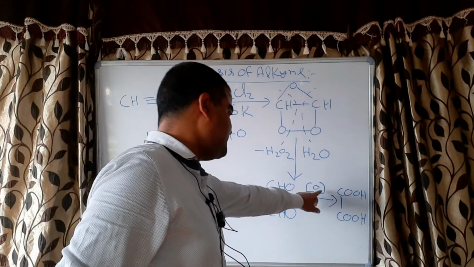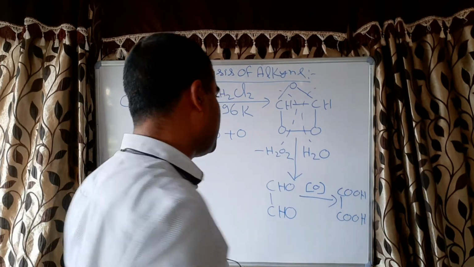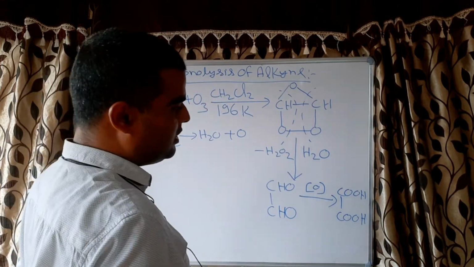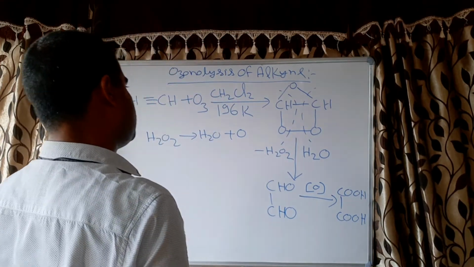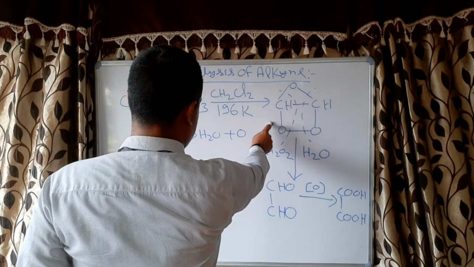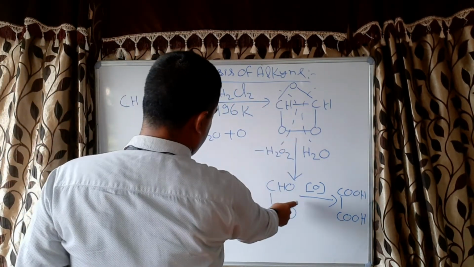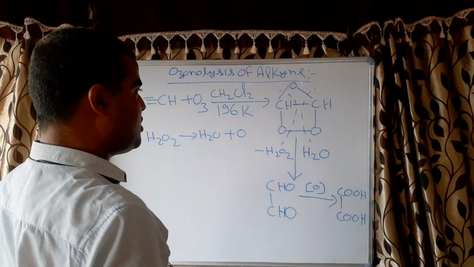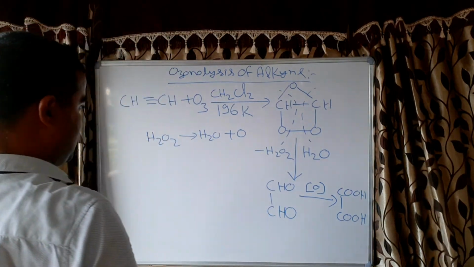Since oxidation has taken place, that's why this cleavage is called oxidative cleavage, and the conversion of this alkyne into this ozonide and then oxidative cleavage, this reaction is called oxidative ozonolysis.